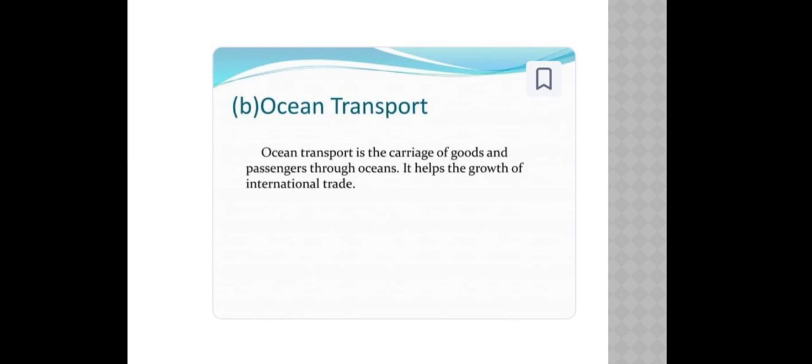Ocean transport can carry goods as well as passengers through the ocean. And mostly people or countries use this ocean transport only for international trade purposes.